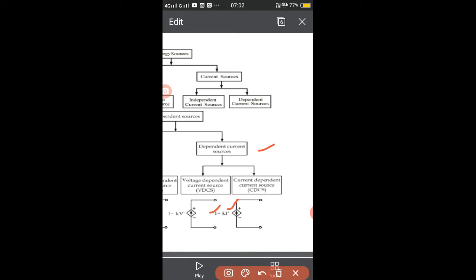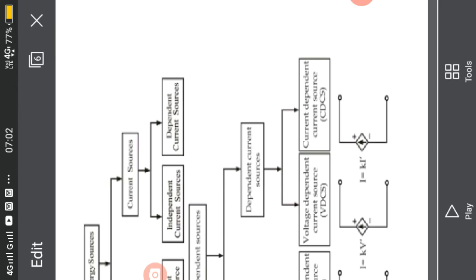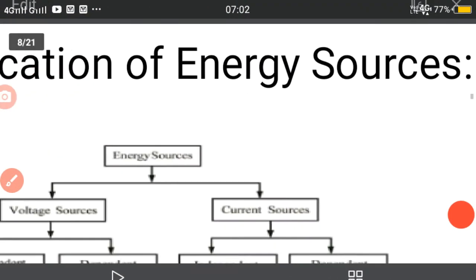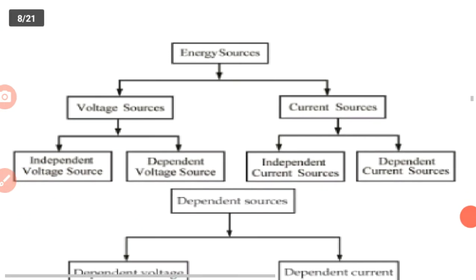These are the classifications of energy sources. The energy source is divided into voltage source and current source. Again these voltage and current sources are either independent or dependent.